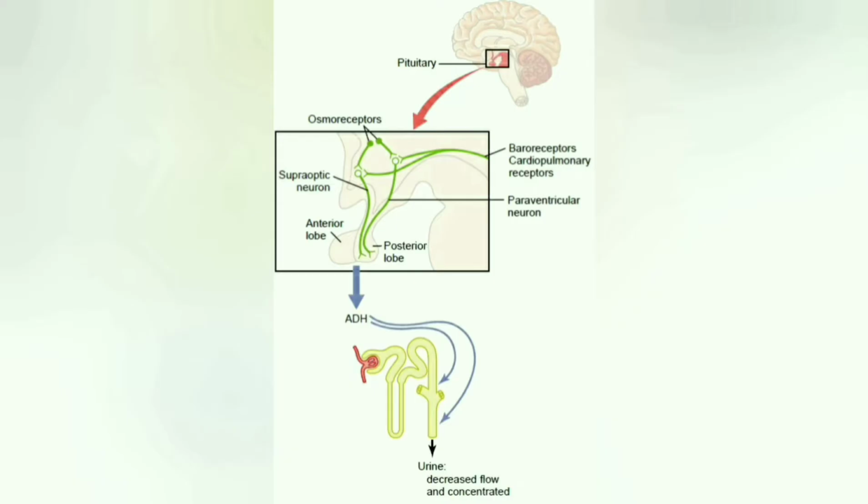Now this ADH stimulates the reabsorption of water from last part of DCT and entire collecting duct by increasing the permeability of cells. Due to this, reduction in urine formation takes place and there is decrease in osmolarity of blood. Now let's see this in a tree diagram.